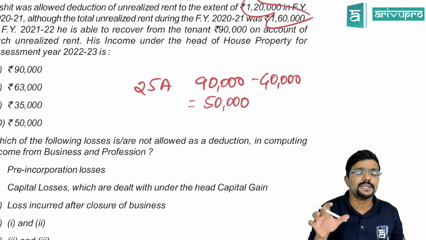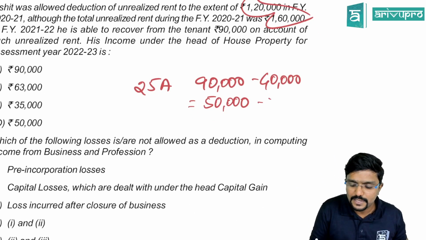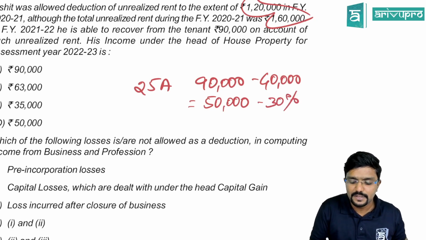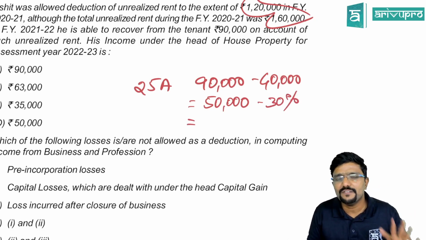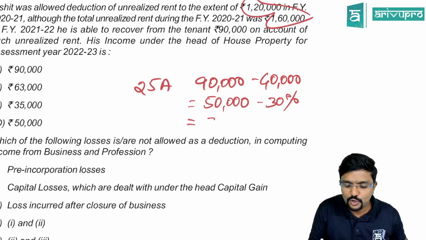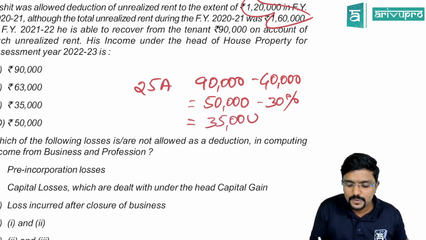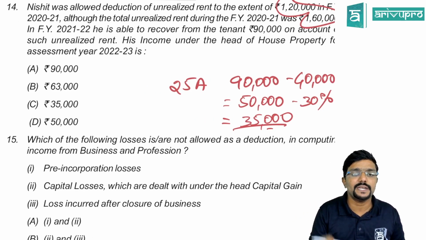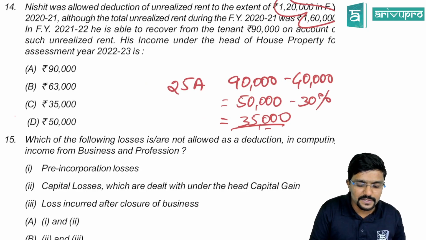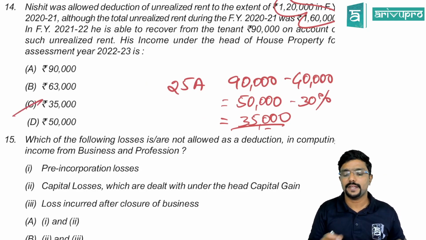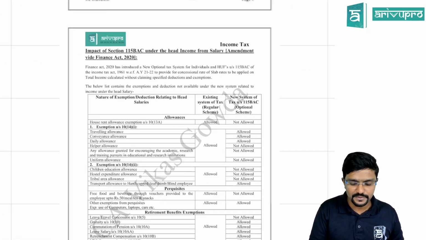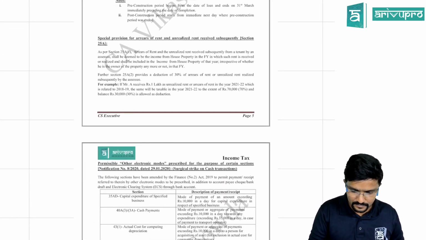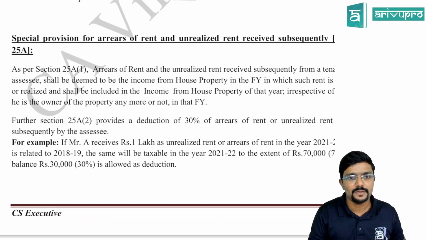And in section 25A, they have clearly told that a 30% flat deduction is given for unrealized rent. This is with respect to standard deduction. So how much is left? 35. So how much is taxable under the house property, when he has received the amount in assessment year 22-23? It is 35,000, guys. This is as per this provision. House property, 25A. Clear?